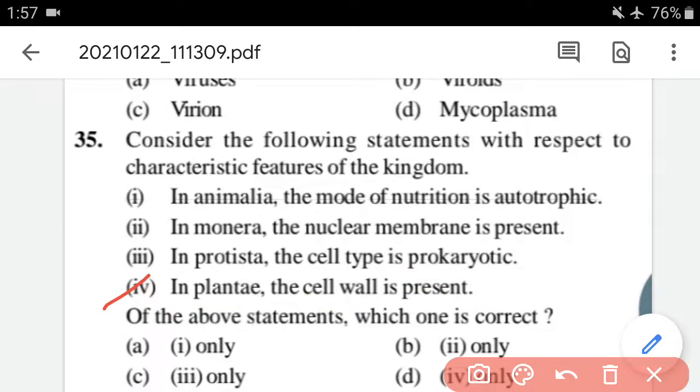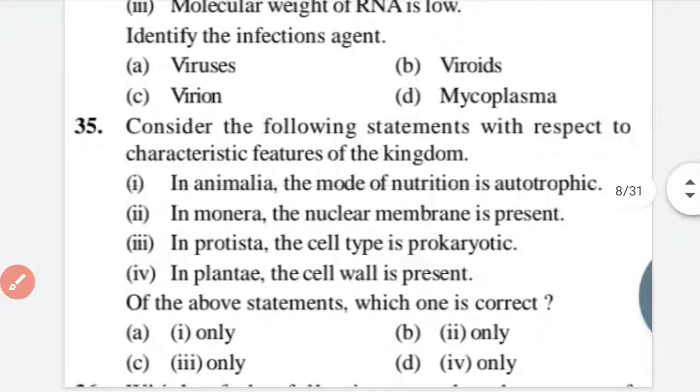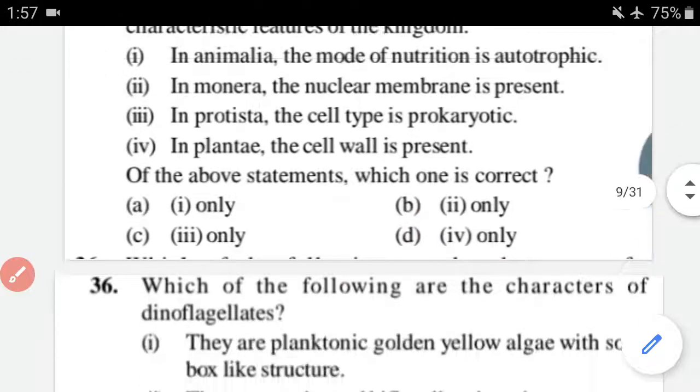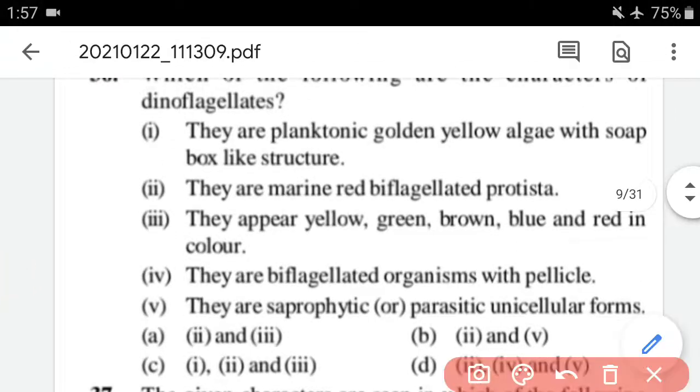So the correct option for the 35 is D. Option D is correct. Okay guys, option D is correct for question number 35. Now we have to move on to question number 36. Question number 36 is,